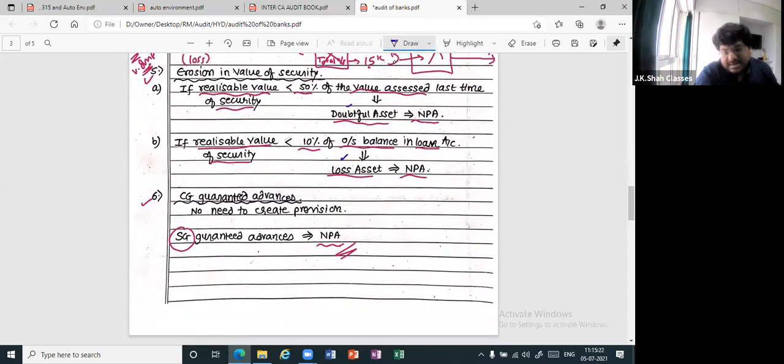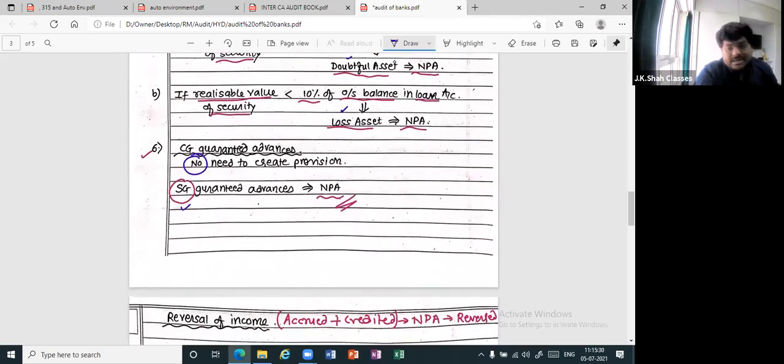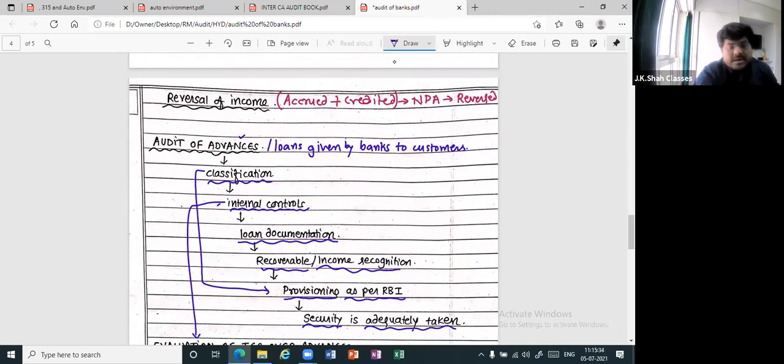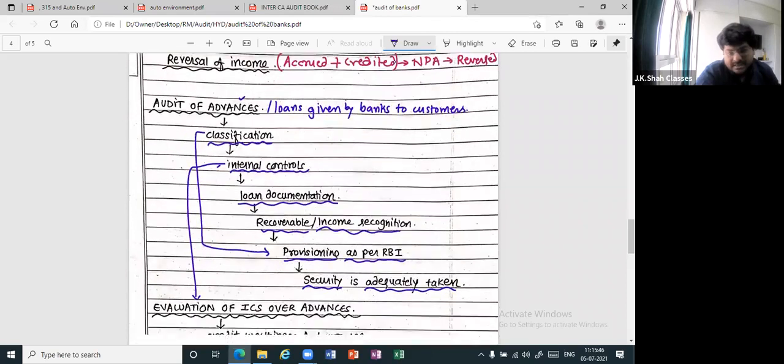Then central government guaranteed advances. I told you for central government, no need to create provision. But when you talk about state government, I told you state government changes at midnight, so there is no surety. So ultimately, need to create reversal of income. If the income is accrued and you have credited, and later it becomes NPA, it has to be reversed. Thereafter, audit of advances, that is loans given by the banks to the customers.